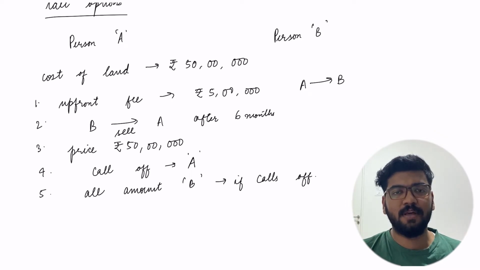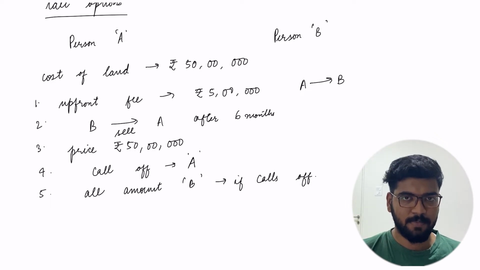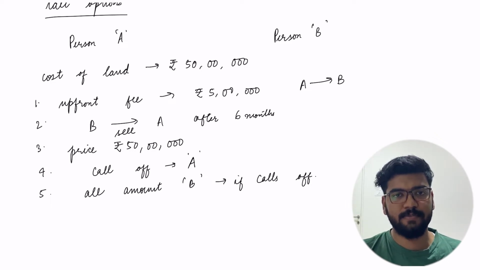Now after 6 months, there can be three possibilities. Number one, the value of land goes up, let's say to 1 crore rupees. Number two, the value of land stays constant from 50 lakh to 50 lakh. And number three, the value of land goes down from 50 lakhs to, let's say, 30 lakhs. Now let's look at all these possibilities one by one.